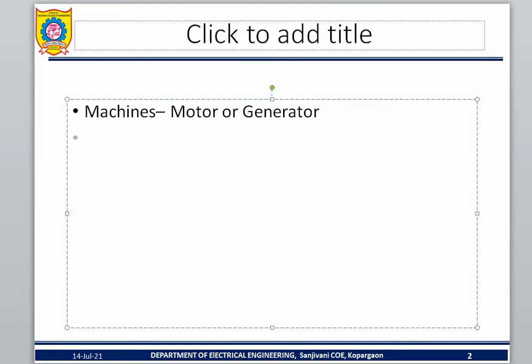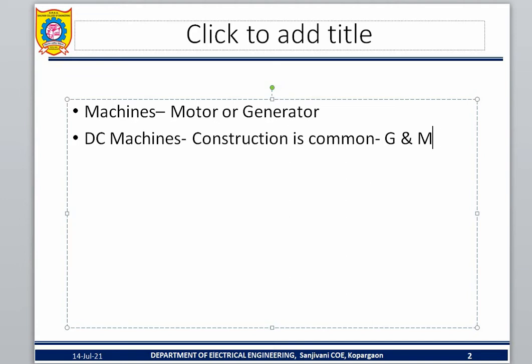Particularly, here we look at DC machines. For DC machines, the construction is common. You can take any one of the systems; the construction is common for both the generator and the motor. Let's take a simple name for it: a device. So this is a device.